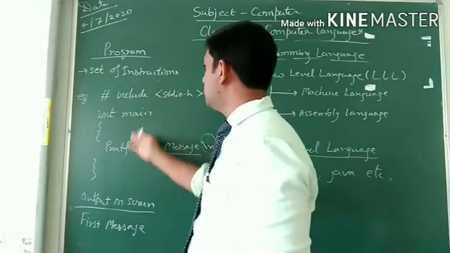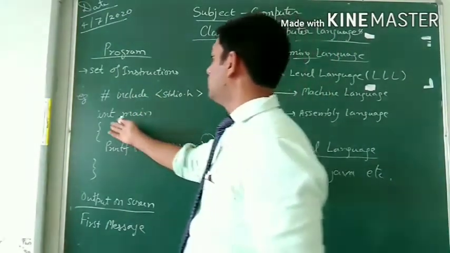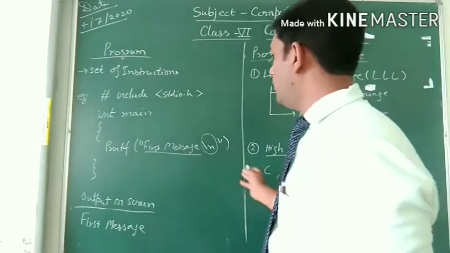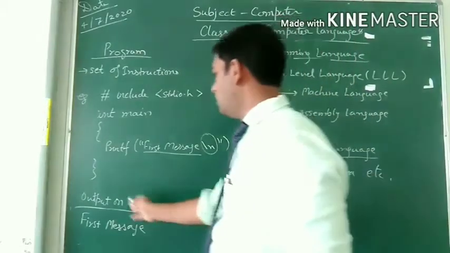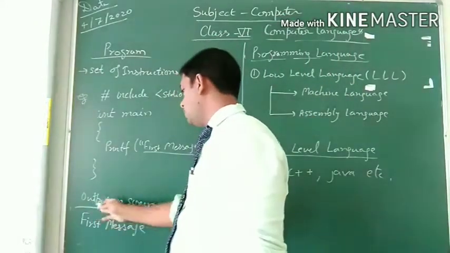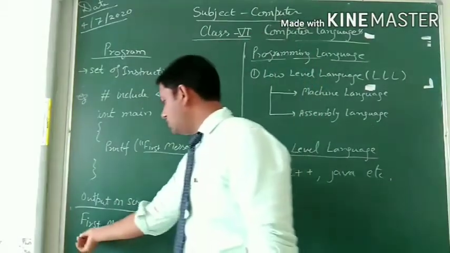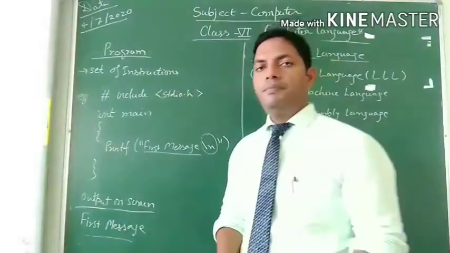Now these are the instructions: include stdio.h and main, printf print message \n, and when we run the program, the output will be first message. This message will appear on the screen.